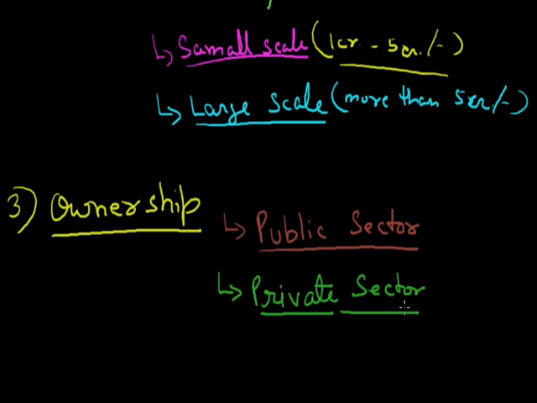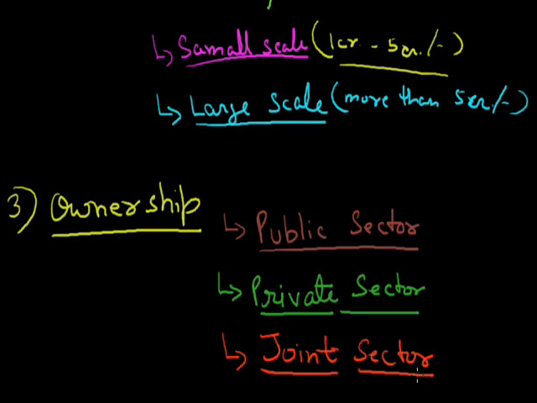They all come in the private sector. Now the second type of industry is industries where the owner of that industry is both, meaning public and also private persons. This one is called the joint sector industries. In joint sector industries, the shares are divided between the public sector and the private sector.